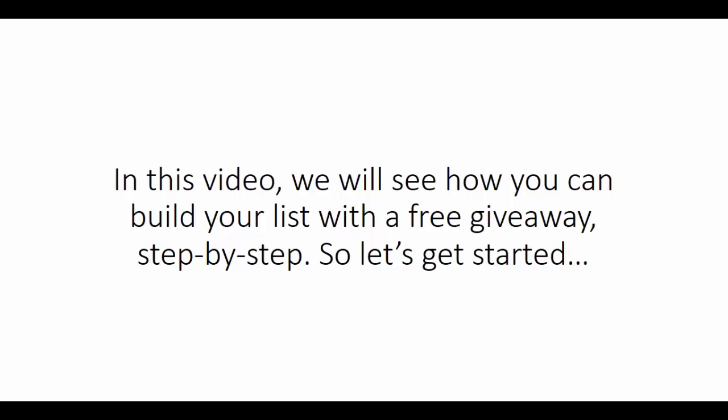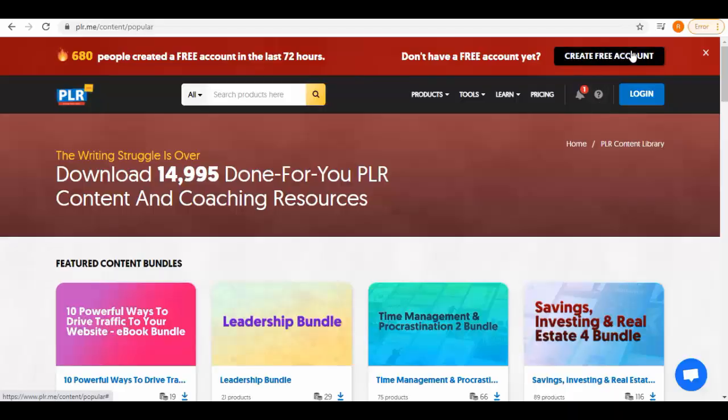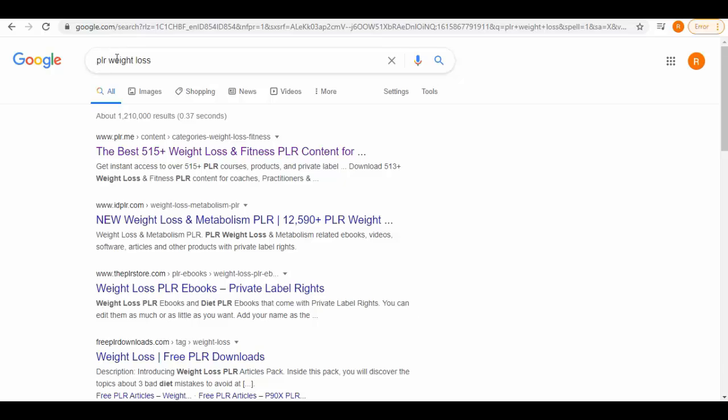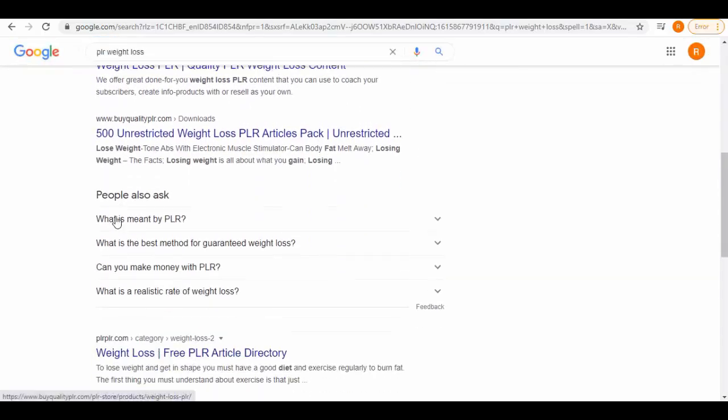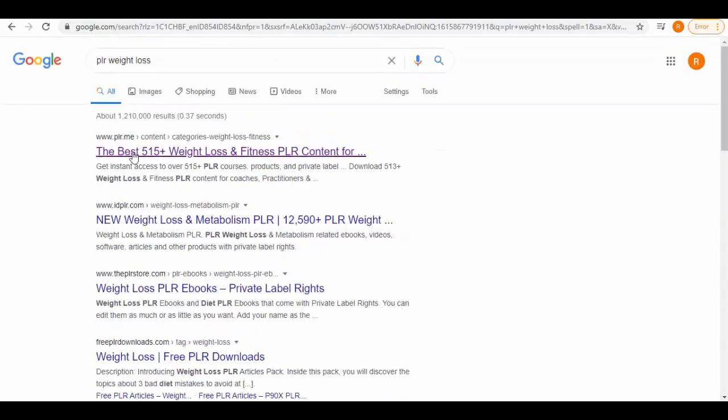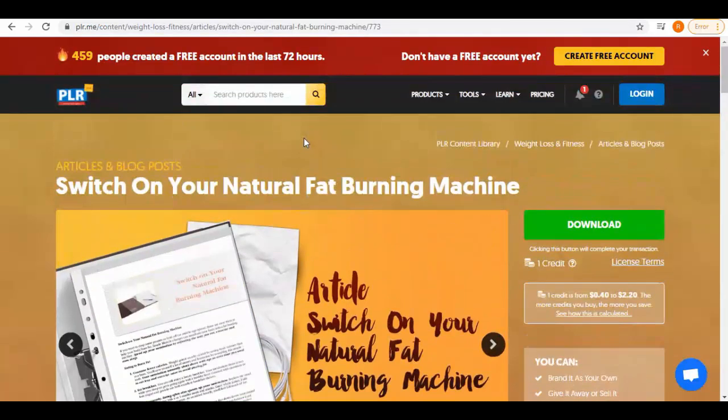So let's get started. Here we are on plroom.com, and on the right we have this Create Free Account button and a search bar. Actually, first, go to Google and search PLR with your main niche keyword. You'll get all these results, and from here we open the first link, that is plroom.com.